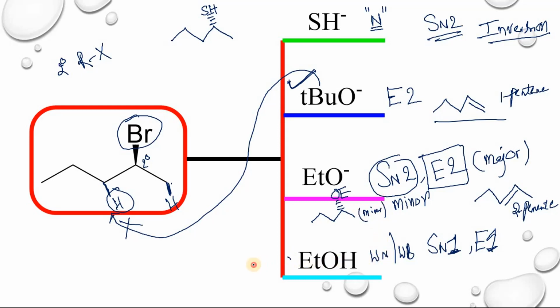In case of ethyl alcohol, there is an SN1 type of mechanism. So you will get a racemic mixture. What is the racemic mixture you will get?